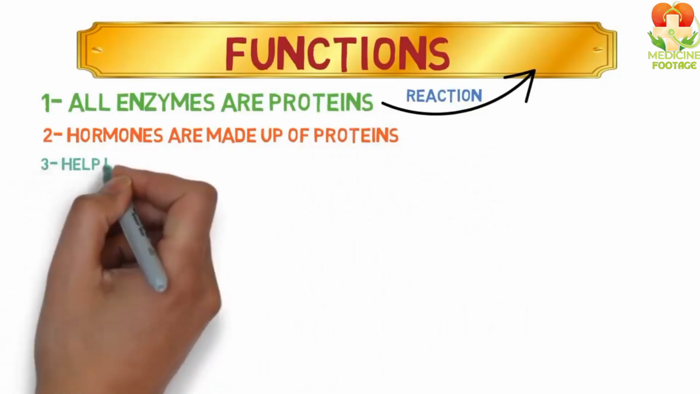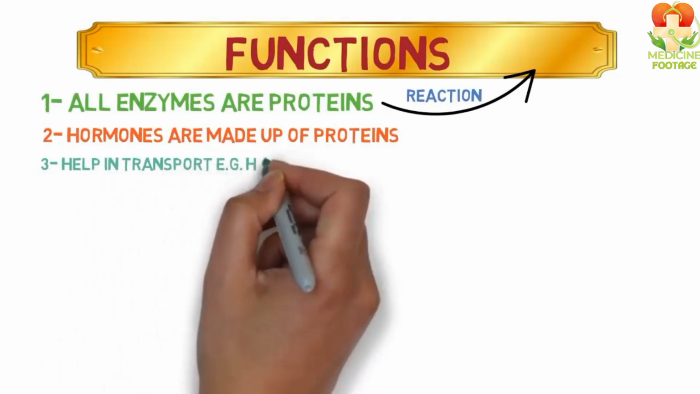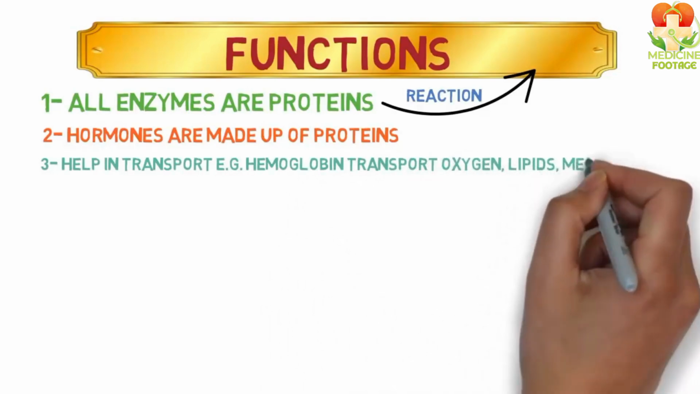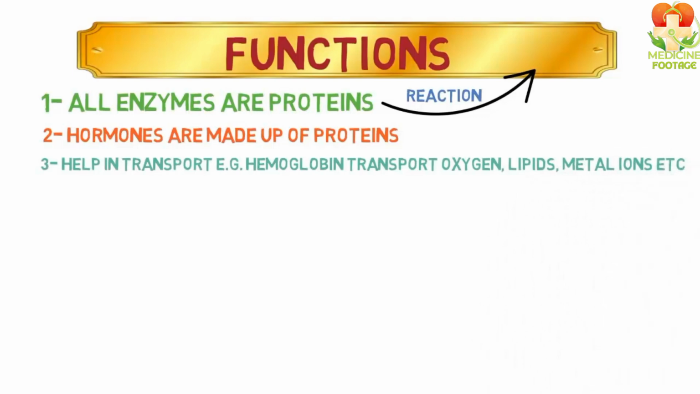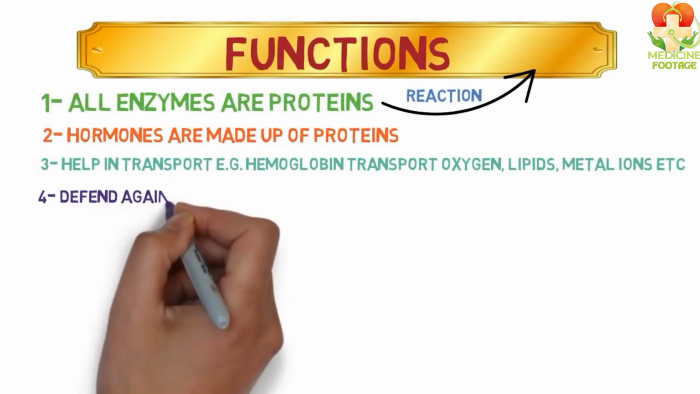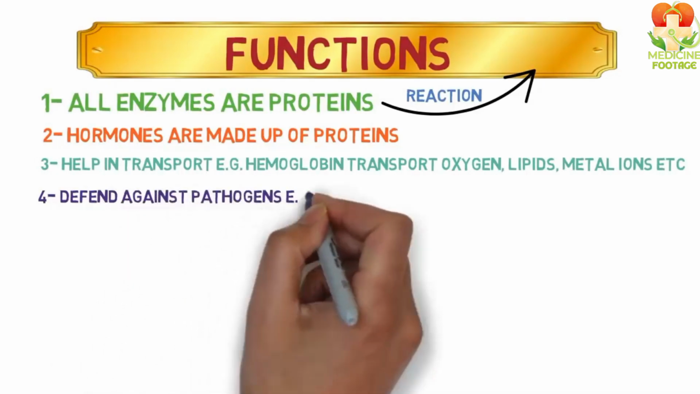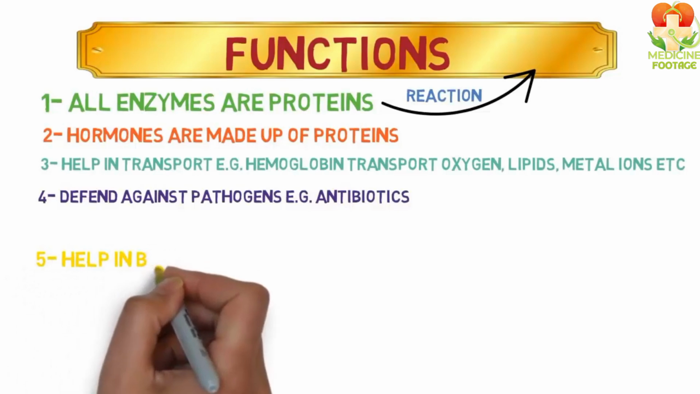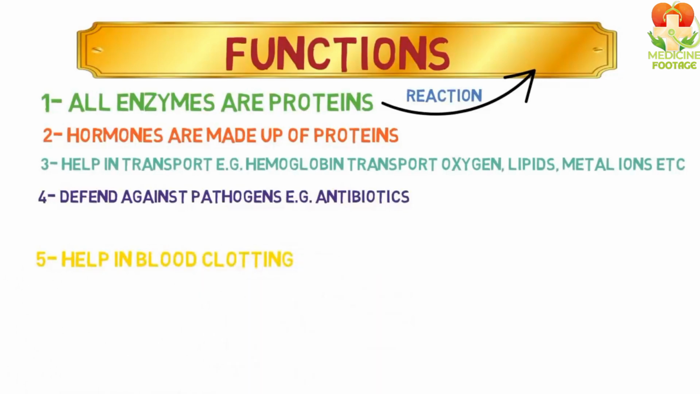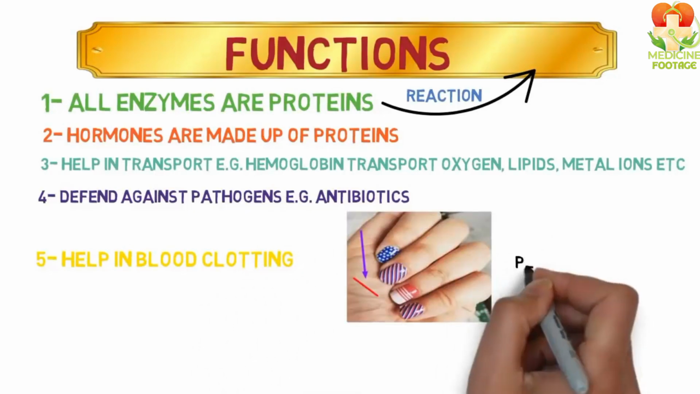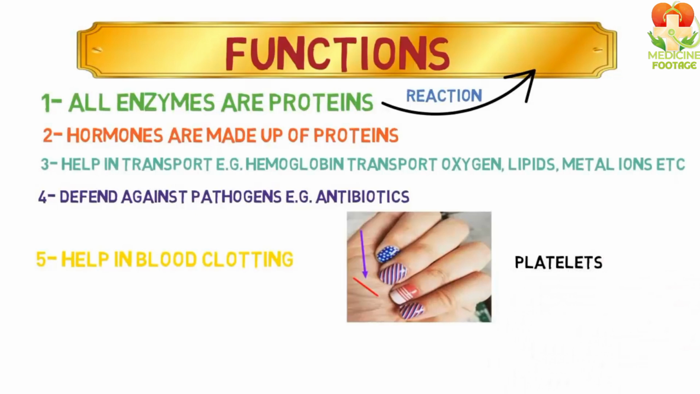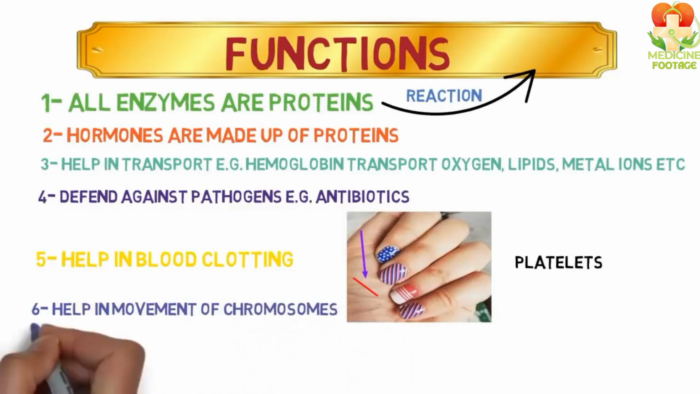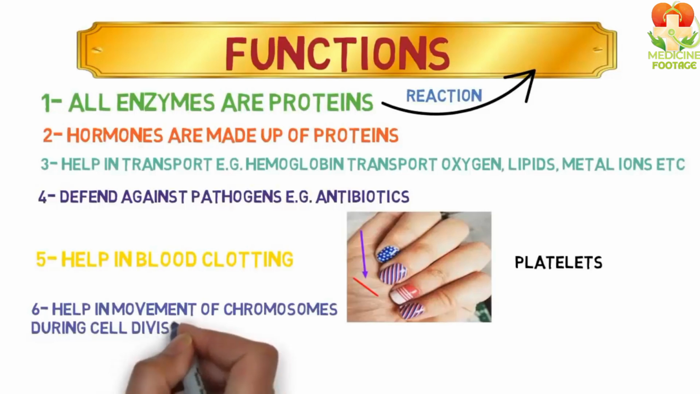Number 3, transport function. Proteins, like hemoglobin, help transport molecules such as oxygen, carbon dioxide, lipids, metals, and waste materials. Number 4, defense function. Proteins play a role in defending the body against pathogens. Antibodies, for instance, are proteins that help fight infections. Number 5, blood clotting. When you get a cut, the blood clots to stop excessive bleeding. This process is aided by platelets, which are made of proteins. Number 6, movement. Proteins are involved in cellular movement. For example, kinesin proteins help move chromosomes during cell division.